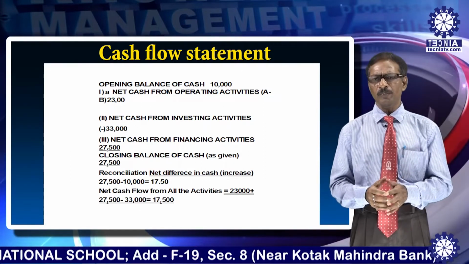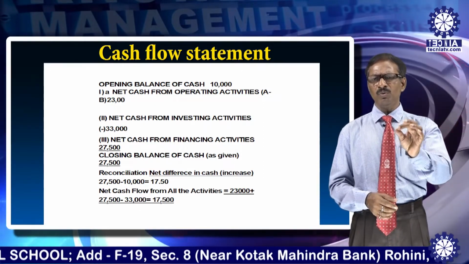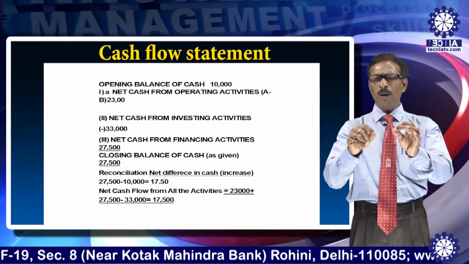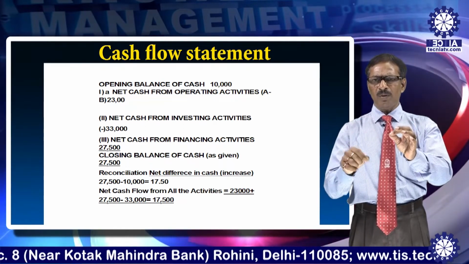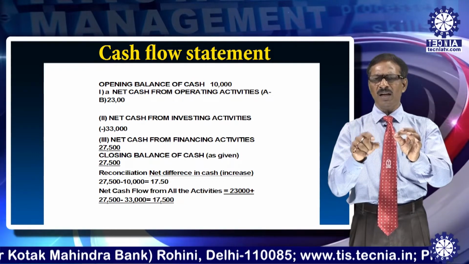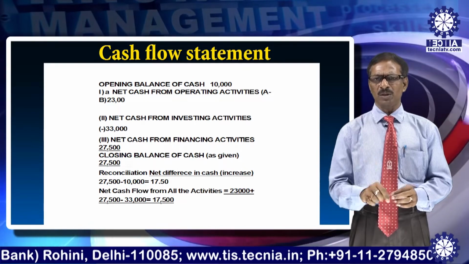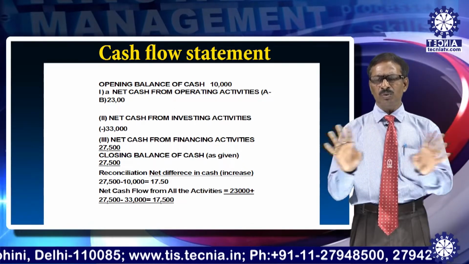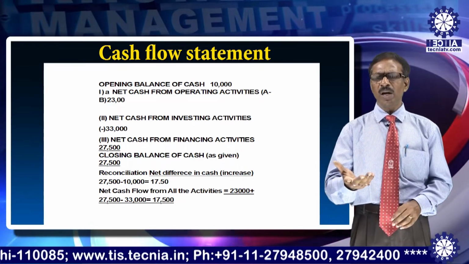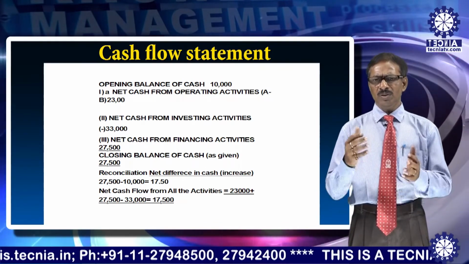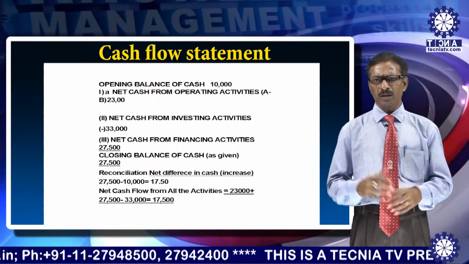Students, what I told was that our objective was to reconcile how the 17,500, the difference in the cash, has come. Now we have got the difference on account of three activities, and the net result is also positive, that is 17,500. So that is the reconciliation that has to be disclosed as per our accounting standard. Now Ind AS 7 is the Indian Accounting Standard 7 under the report.